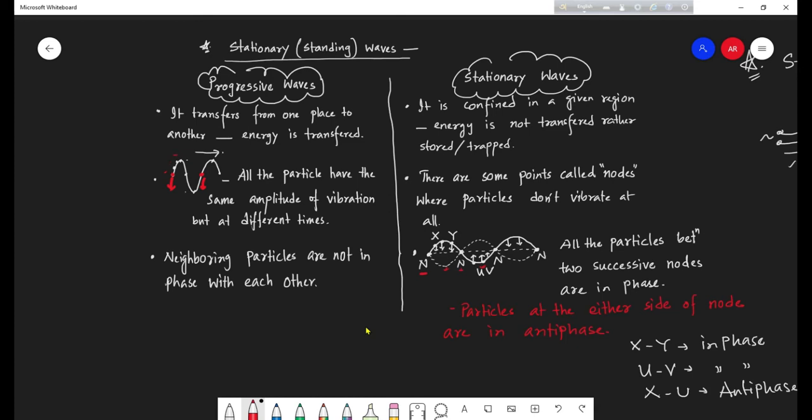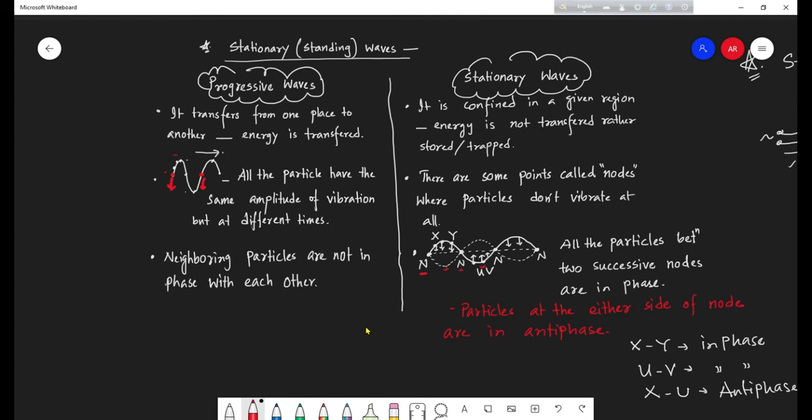X and Y, these are neighboring points we can call, and they are in phase. But right here, these neighboring points in the progressive wave were not in phase. So X and Y are in phase, U and V are in phase, but X and U or Y and U or V, they are not in phase.